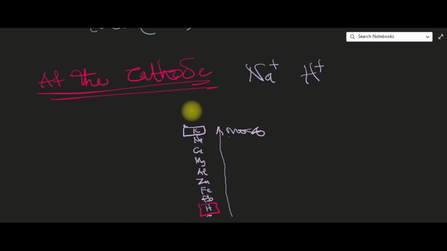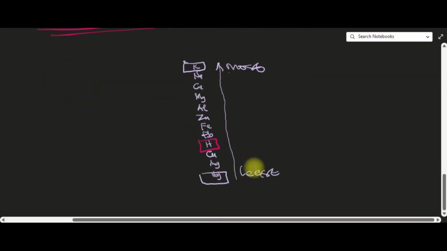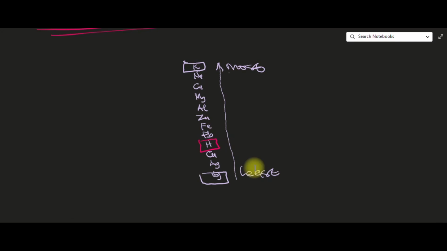Again, ions of metals that are more reactive than hydrogen prefer to stay in the solution, and then they allow hydrogen to go and get discharged at the cathode. And the opposite is the case for the ions of metals that are less reactive than hydrogen. Ions of metals that are less reactive than hydrogen will go and get discharged.